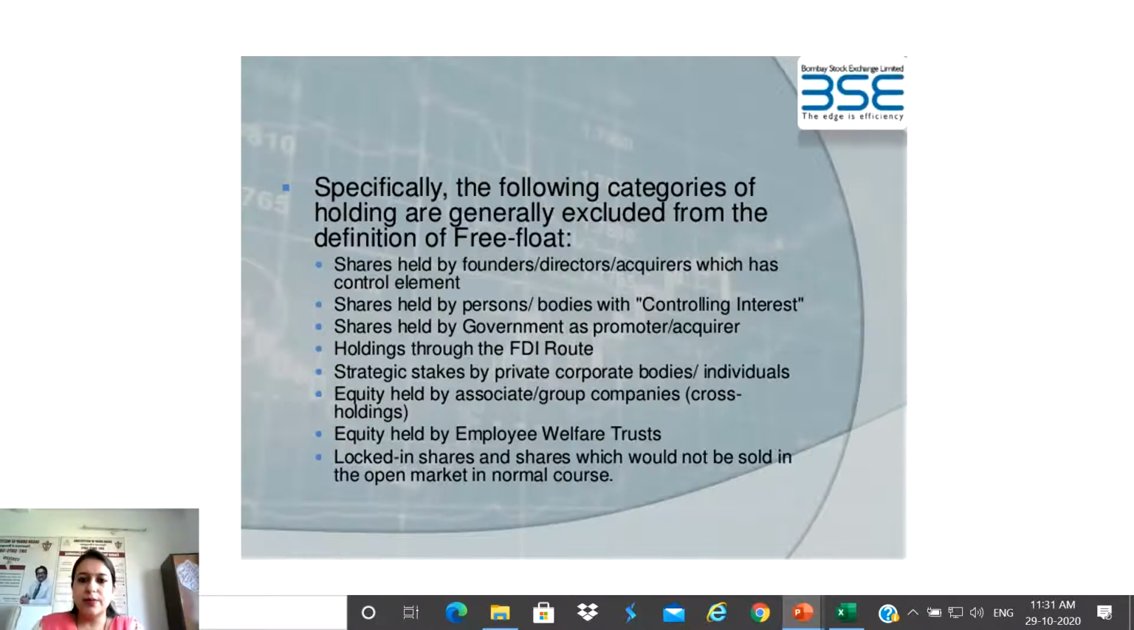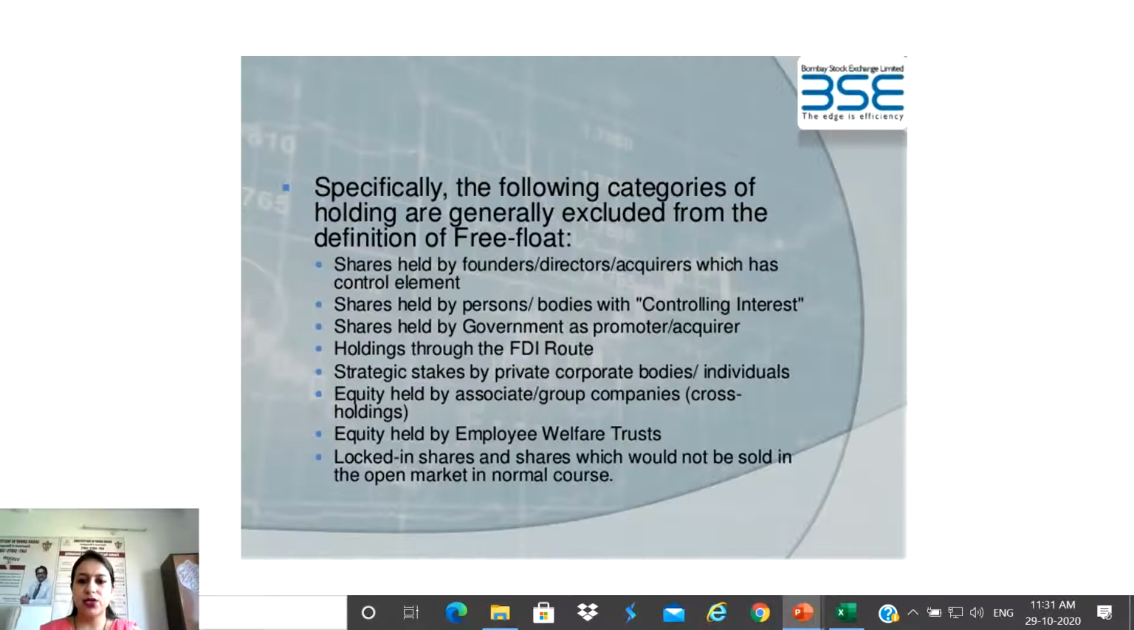These are the shares. First, shares held by founders, directors, acquirers, which have a control element. Shares held by persons or bodies with controlling interest, because those shares are not at all tradable in the market. Then shares held by government, which can serve as promoter or acquirer. Holdings through the FDI route. The shareholdings which the company has through the FDI route should be excluded from the free float method.